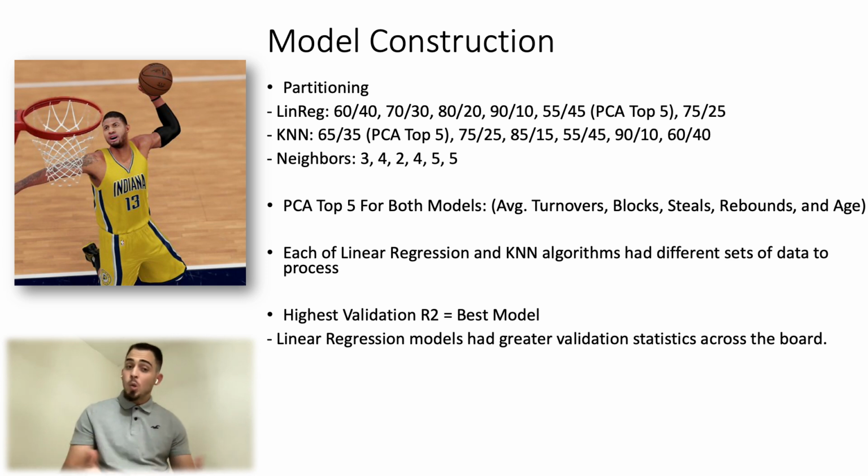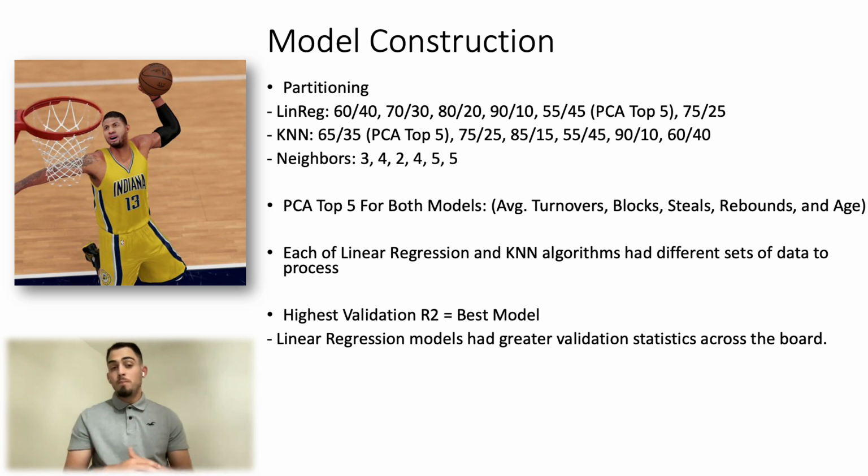For the KNN algorithm, I decided to do 65-35, which was, again, the PCA analysis for that specific model, again, for the top five. And then I again did 75-25, I did 85-15, I did 55-45, 90-10, and 60-40. And then specifically for the KNN, the neighbors that I used in that corresponding order were 3 neighbors, 4 neighbors, 2 neighbors, 4 neighbors, 5 neighbors, and 5 neighbors again.